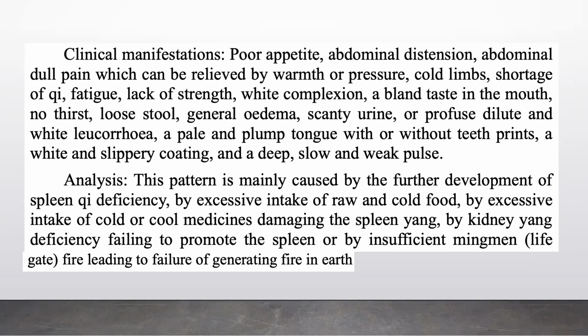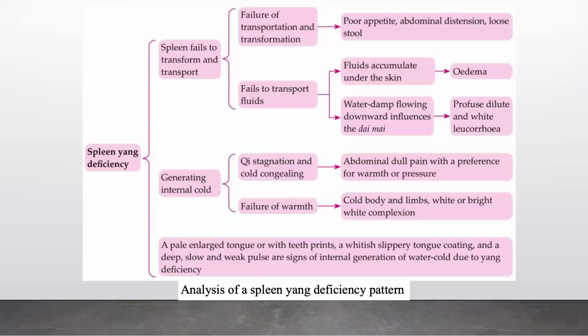Analysis. This pattern is mainly caused by the further development of spleen Qi deficiency, by excessive intake of raw and cold food, by excessive intake of cold or cool medicines damaging the spleen yang, by kidney yang deficiency failing to promote the spleen, or by insufficient Mingmen, life gate, fire leading to failure of generating fire in earth. This is the analysis of the spleen yang deficiency pattern.